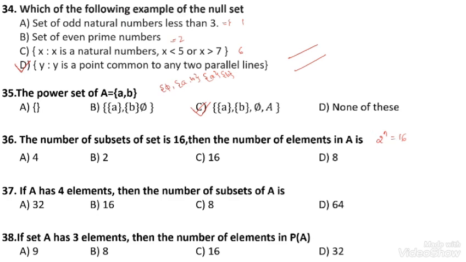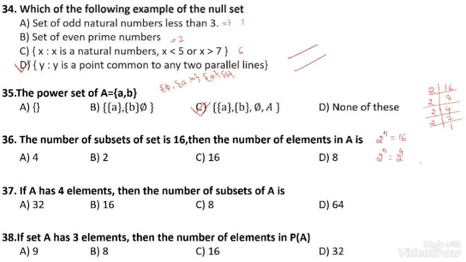Now, 16 can be written as 2 to the power 4. So, I will take 16 and divide by 2: 2 8s are 16, then 2 4s are 8, then 2 2s are 4, 2 1s are 2. So, while multiplying 2 by itself 4 times, we will get 16.